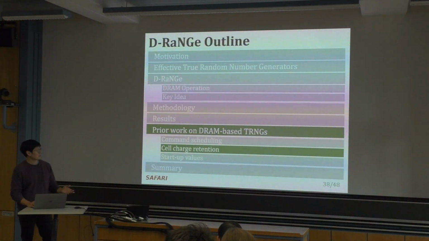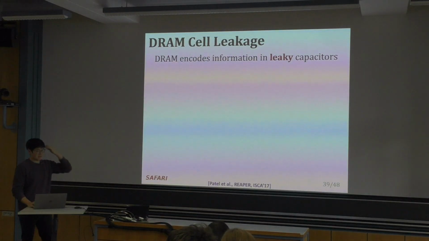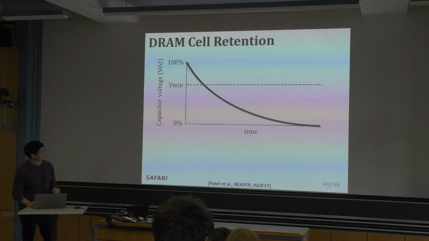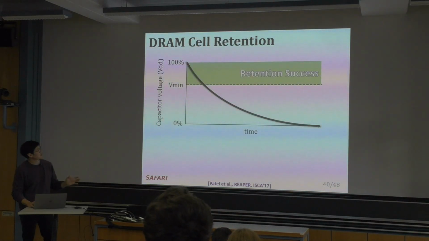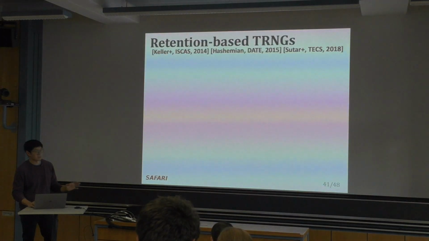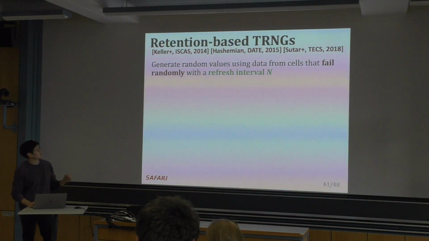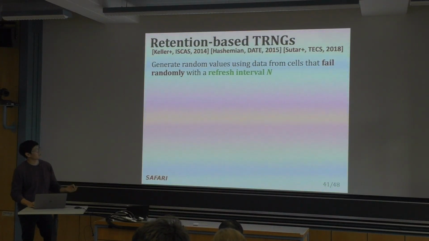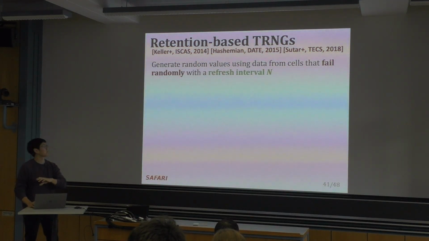The next we'll talk about is cell charge retention, and as you've seen these graphs already, we can go through these quickly. Charge leaks from cells and you can create failures if you don't refresh your DRAM cells. So when they disable refresh for a refresh interval n, they find that some of these cells fail randomly, and they just look at the data within those cells and aggregate them to create a random bit stream.